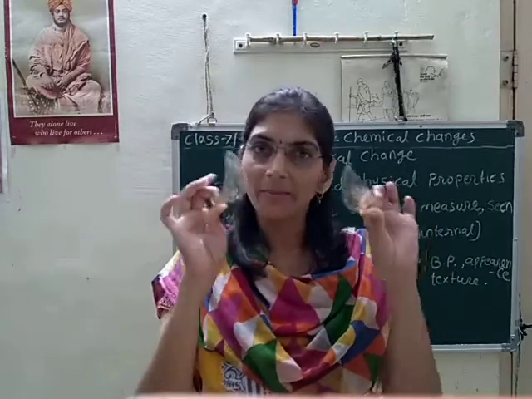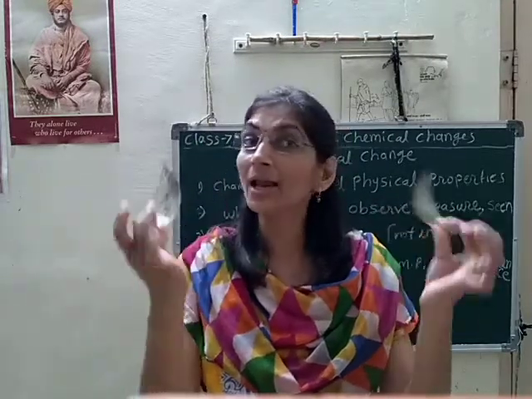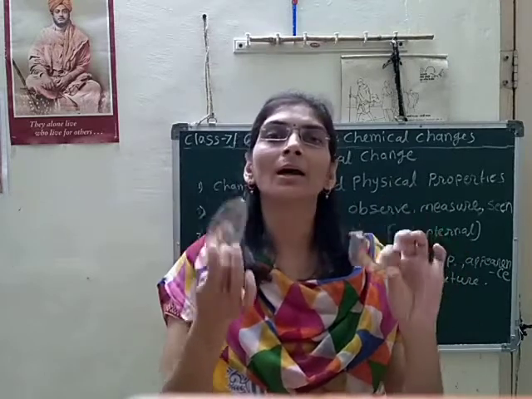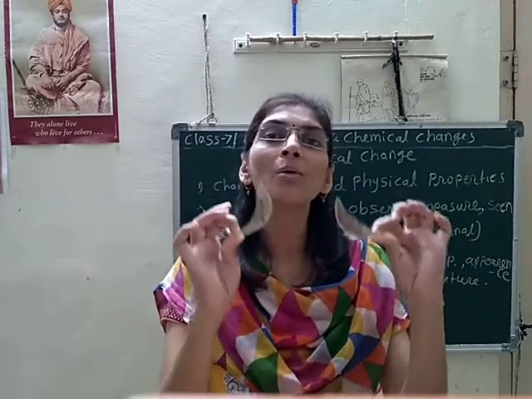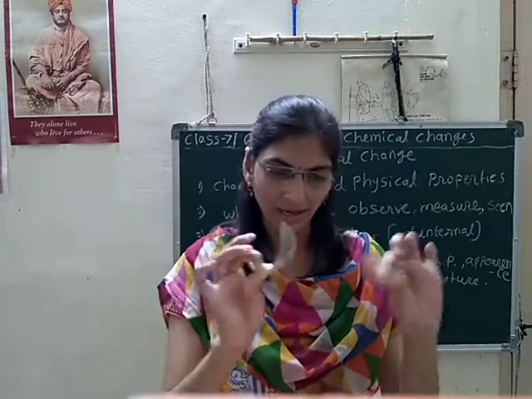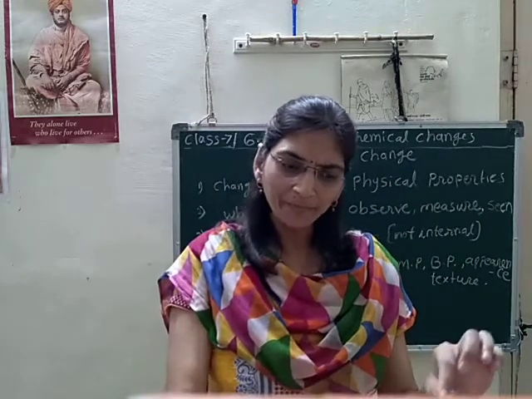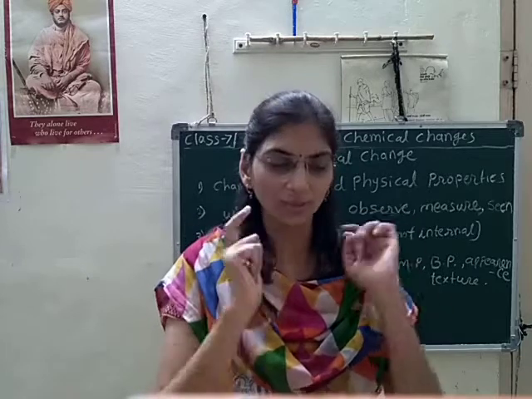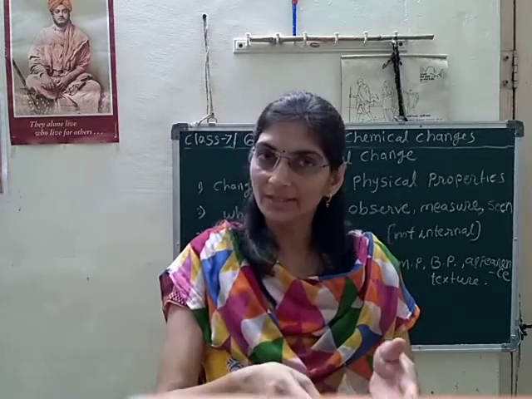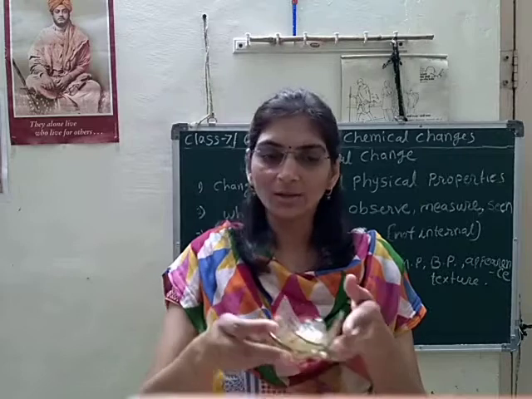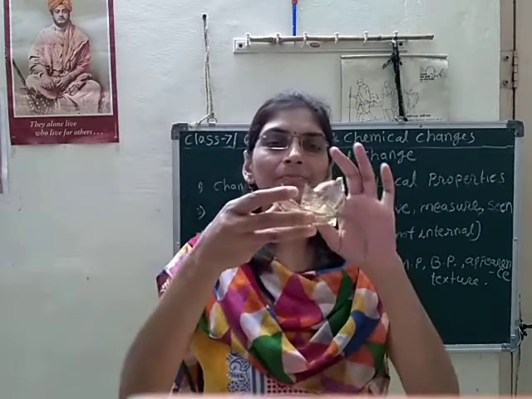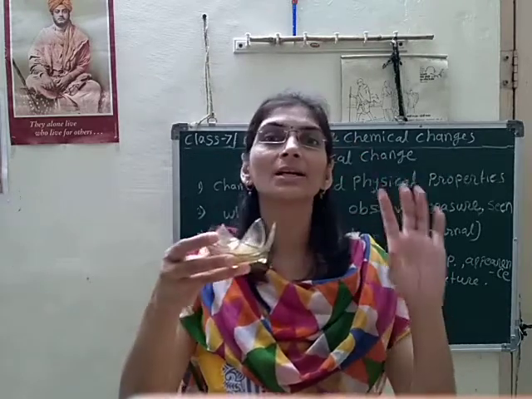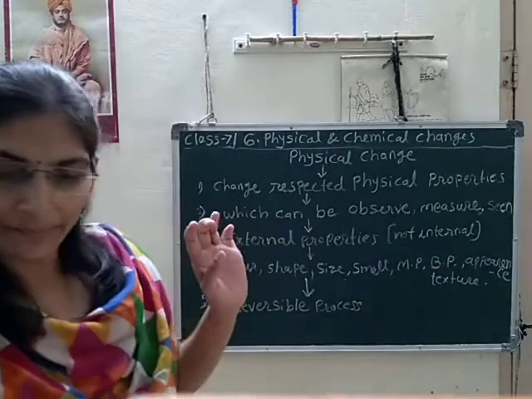We can melt that glass and again form the bowl from it. So this is a very good example of a reversible process and a physical change. This breaking of glass is a physical change.